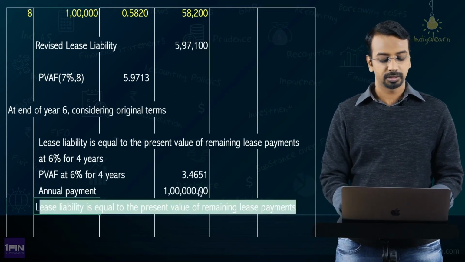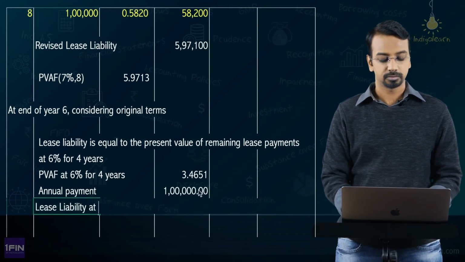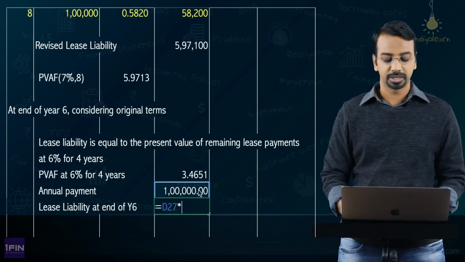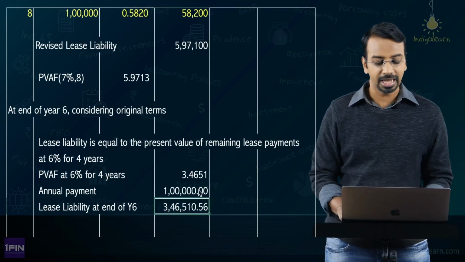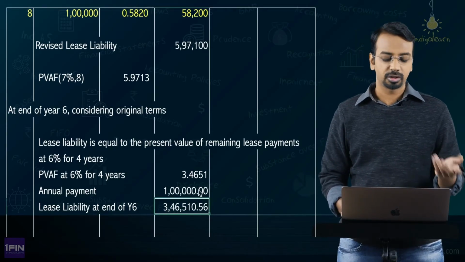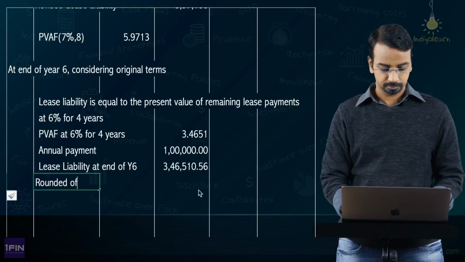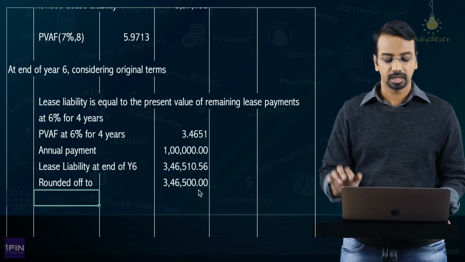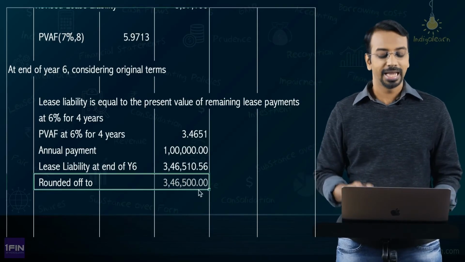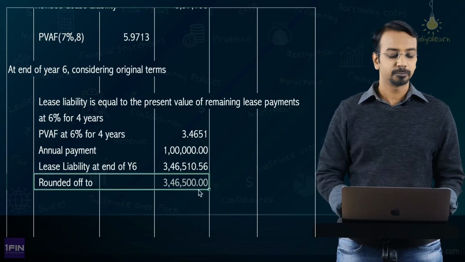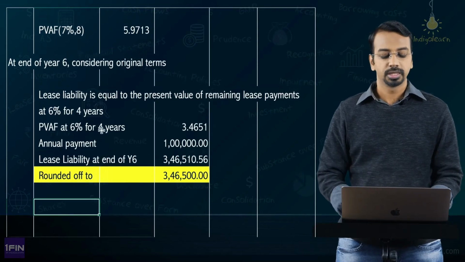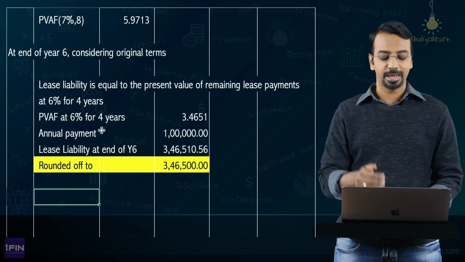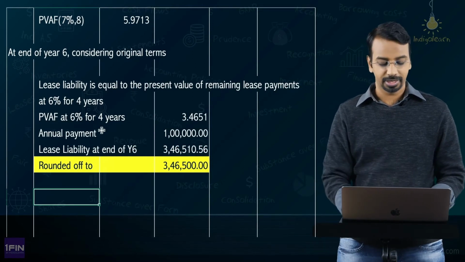So, what is the lease liability at the end of year 6? It is nothing but 1 lakh multiplied by 3.4651. You get 3,46,510, or you can round it off to 346,500. This is the lease liability at the end of year 6. The revised lease liability is 597,100 and the original lease liability at the end of year 6 is 346,500.